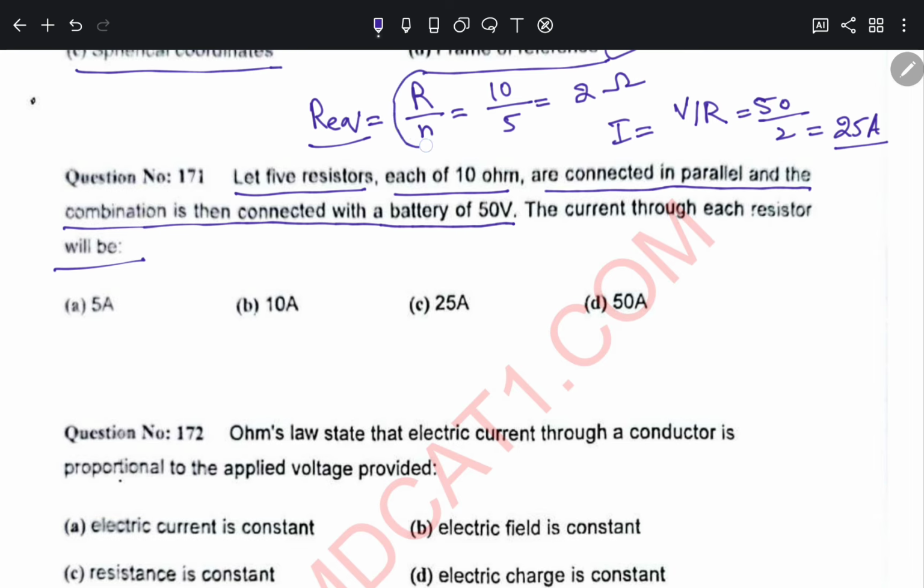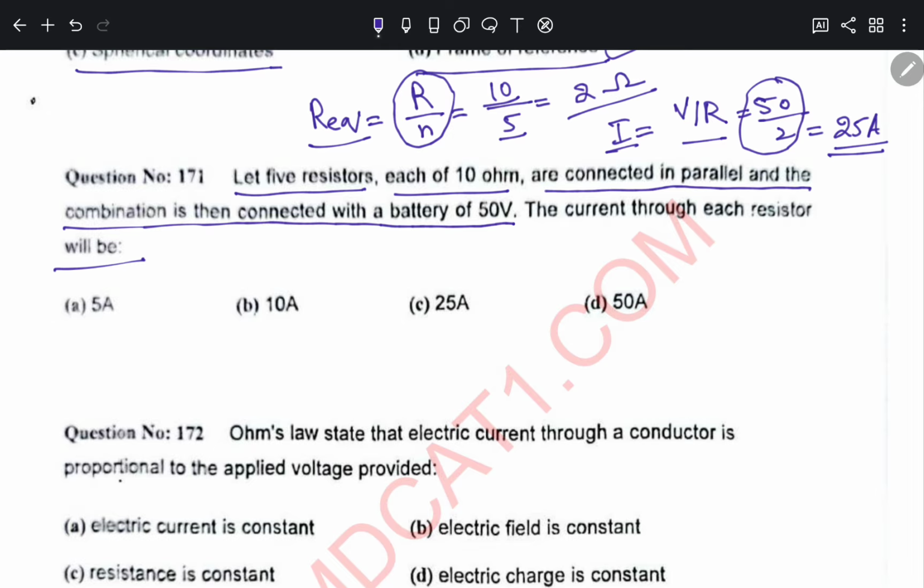Finding the value for the current, I is equal to V by R. It will give you 25 ampere for the whole circuit. As all the resistors are of the same magnitude, they will draw an equal amount of current. So the 25 ampere current will be equally divided among all. So 5 ampere for each resistor.